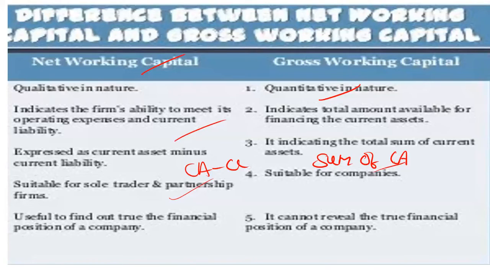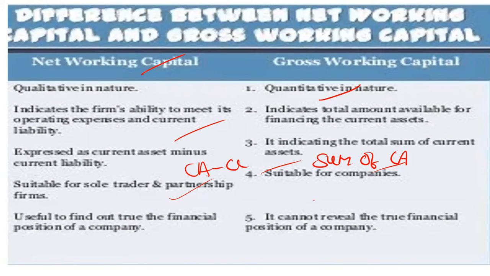Then the next point: it is useful to find out the true financial position of the company. What the true financial position of a company is will be told by the net working capital. Gross working capital will not indicate the true financial position.